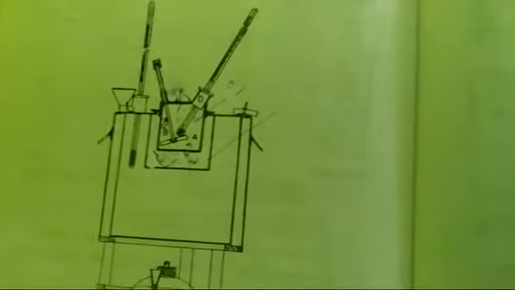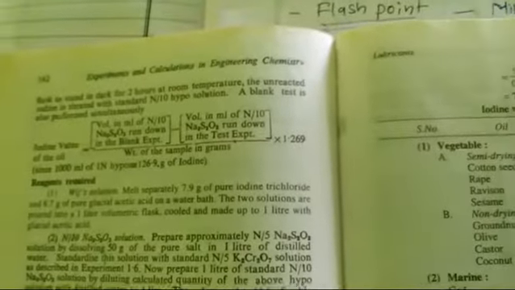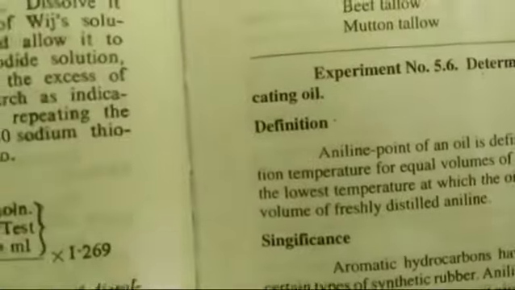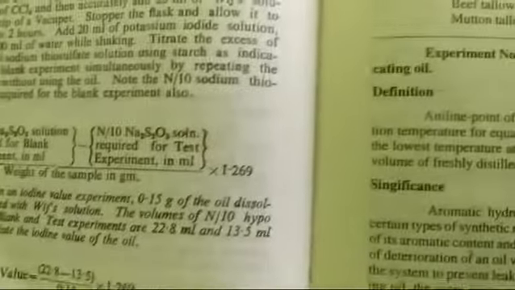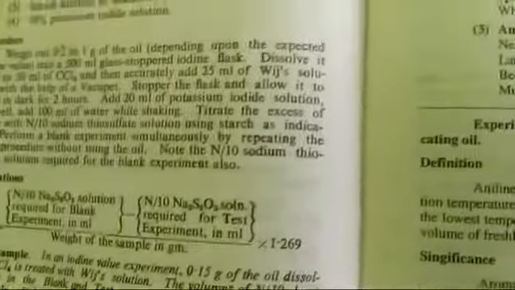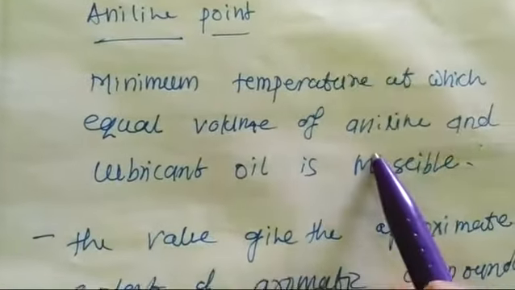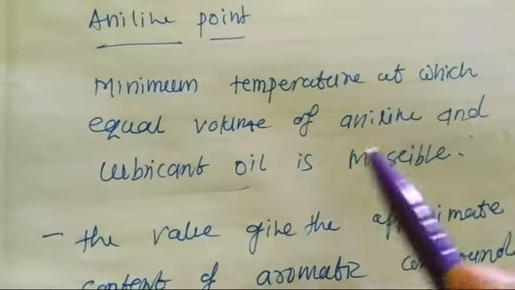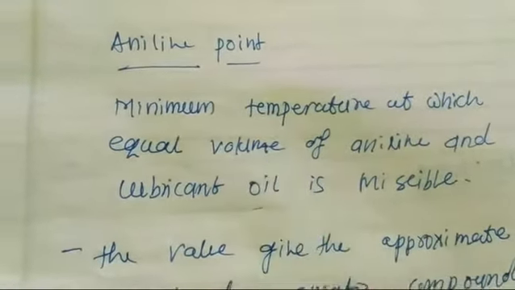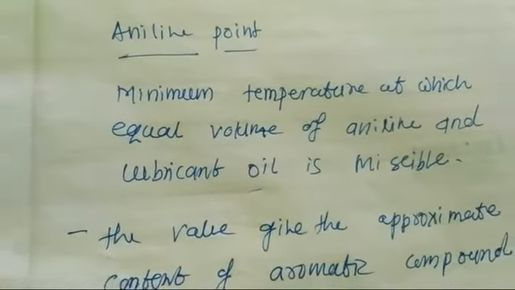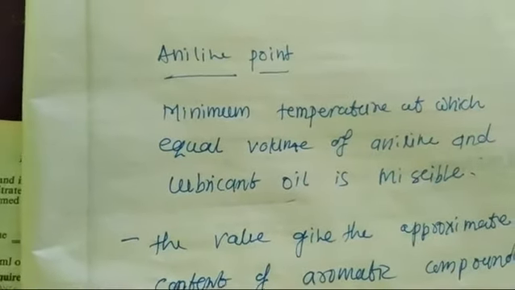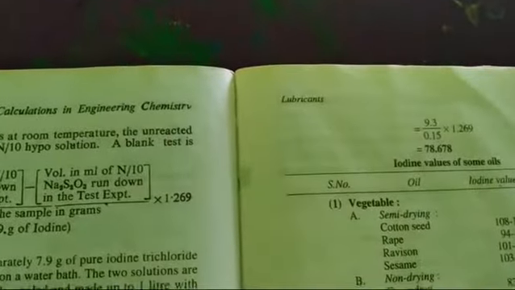The second definition we will see is aniline point. Aniline point is the minimum temperature at which equal volumes of aniline and lubricant oil mix. So what is the requirement of aniline point?